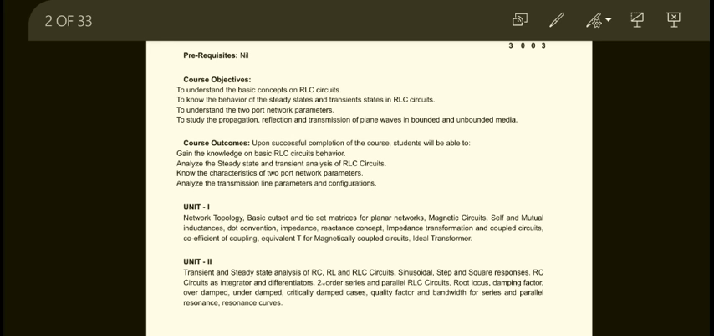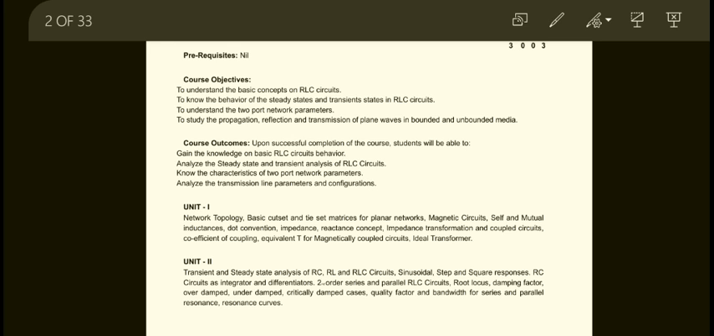Unit 1 is network topology: the basic cut set and tie set matrices for planar networks, magnetic circuits, self and mutual inductances, dot convention, impedance, reactance concept, impedance transformation and coupled circuits, coefficient of coupling, and the equivalent T for magnetically coupled circuits, and ideal transformers. These are the topics we need to cover in unit number 1.